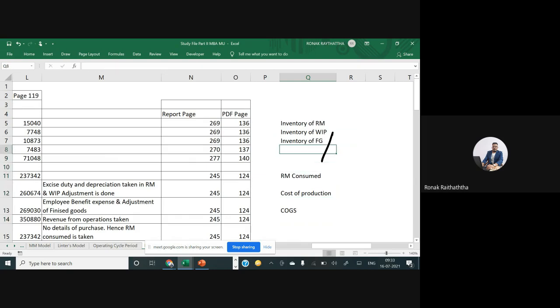Then we require the receivables amount. And in the denominator of receivables, to find the collection period from debtors, there is credit sales, right? So we require credit sales.